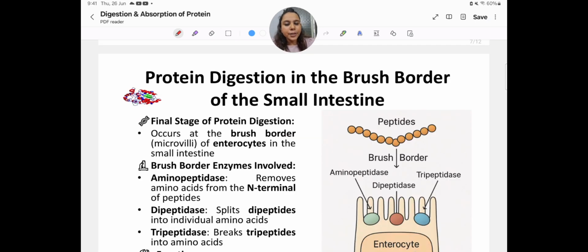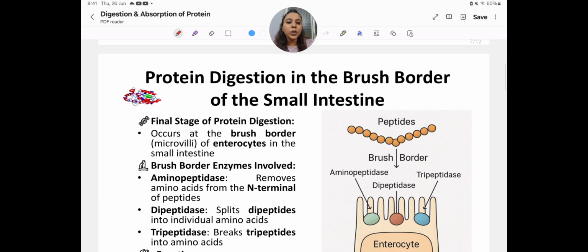So firstly, we have seen digestion occurs within the stomach in the presence of HCl. Pepsinogen is secreted by the stomach in its inactivated form. It gets activated in the presence of HCl to pepsin, and pepsin acts on the protein at the peptide bonds and cleaves it into polypeptides, right? After that, several enzymes are secreted by the pancreas in inactivated form, and they get activated at the small intestine site, right?